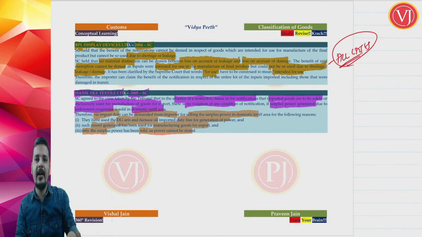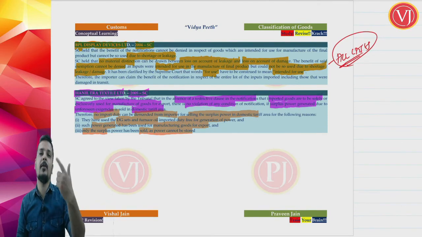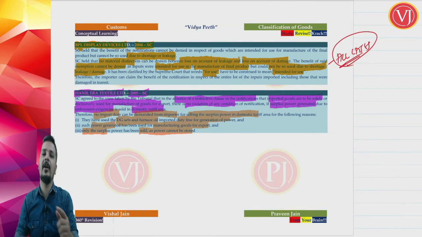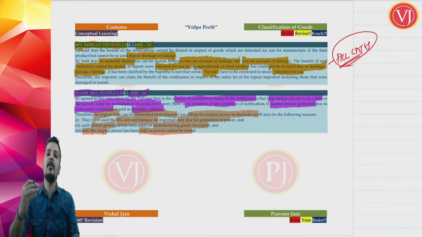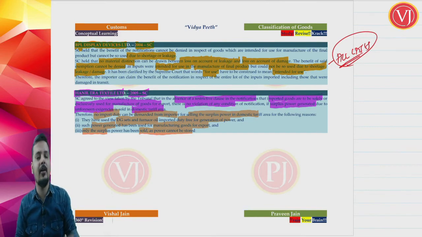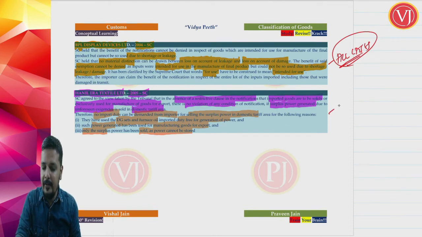So the reduced import duty rate, 10%, will not only be for the 90,000 units which are used for manufacturing a particular product or providing a particular service, but also for the 10,000 units which were intended to be used for that purpose. That can be used in all cases. This is a very special scenario. It can be used only in a special case. It cannot be applied in all cases.